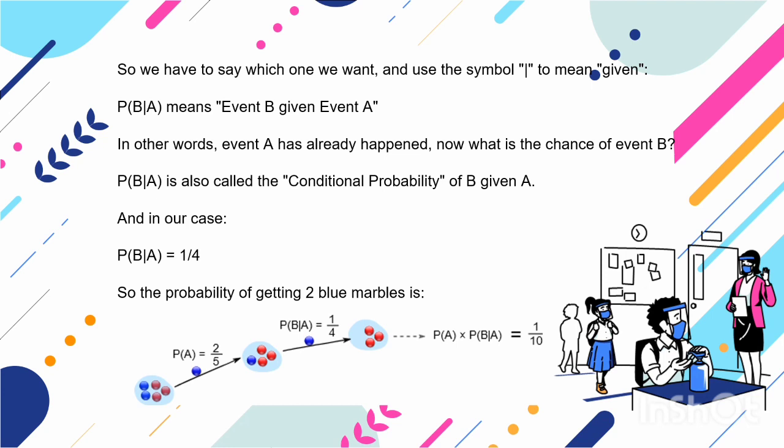P(B|A) is also called the conditional probability of B given A, and in our case P(B|A) equals 1 divided by 4, so the probability of getting 2 blue marbles is 1 divided by 10.